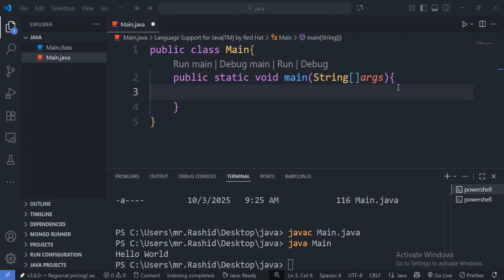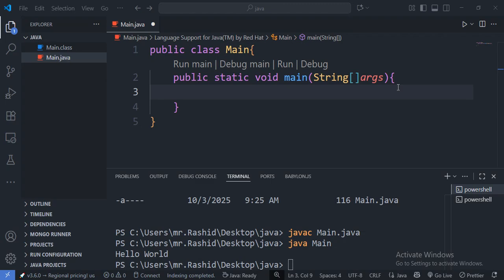Comments are pieces of text you write inside your code that the Java compiler completely ignores. That means they don't get executed. They are just notes or explanations that help programmers understand what the code is doing. Okay, so in Java there are three main types of comments. We have single line comments, multi-line comments, and documentation comments. So let's look at each one.